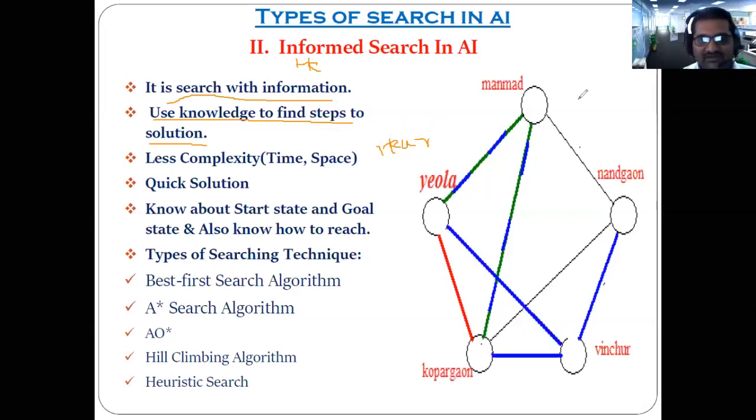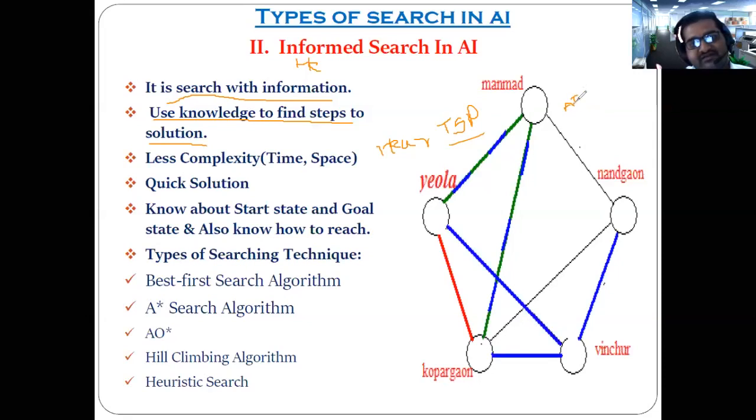Now we will conduct the same example here. As I said, for example, if you give the task to the AI agent to solve the traveling salesman problem. This is our AI agent. Now, what will happen in case of the informed search?